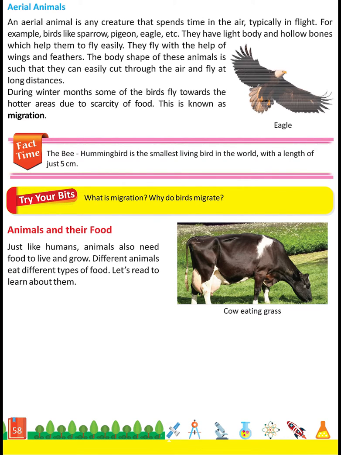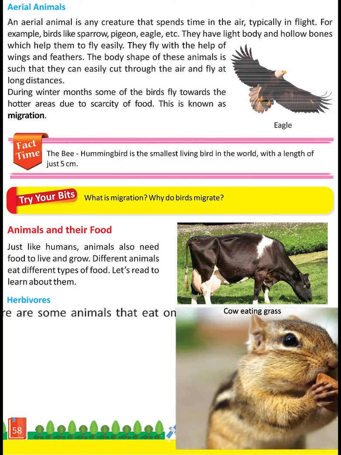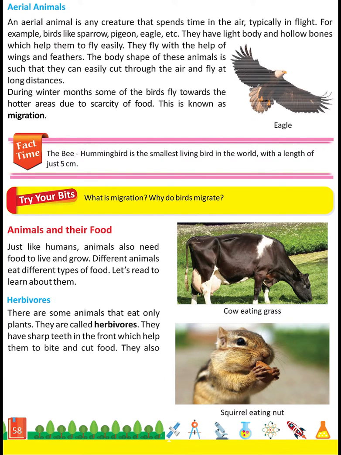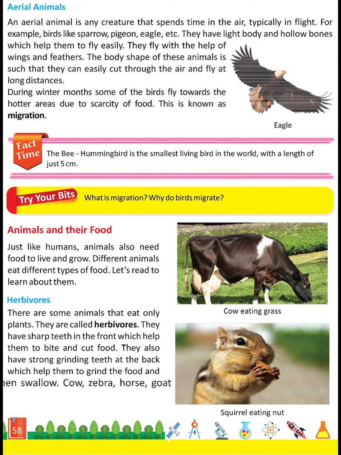Herbivores. There are some animals that eat only plants. They are called herbivores. They have sharp teeth in the front which help them to bite and cut food. They also have strong grinding teeth at the back which help them to grind the food and then swallow. Cow, zebra, horse, goat and camel are some examples of herbivores.